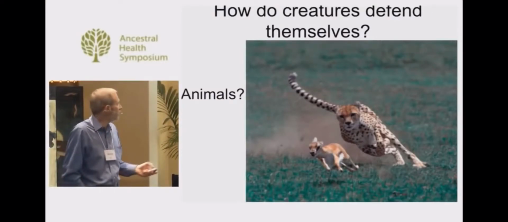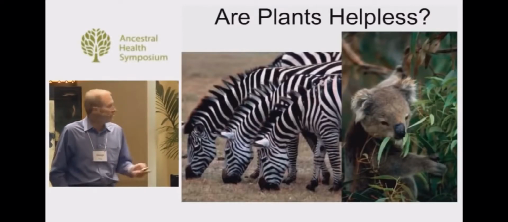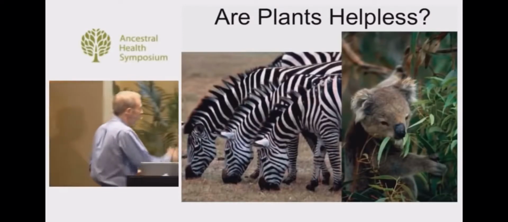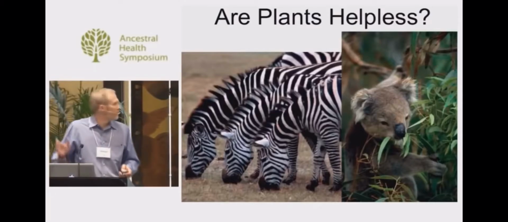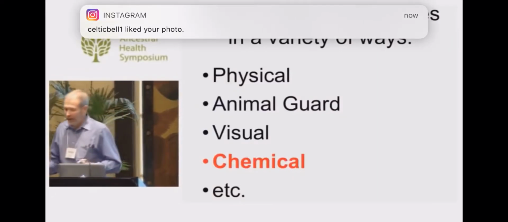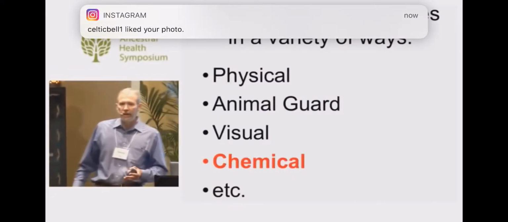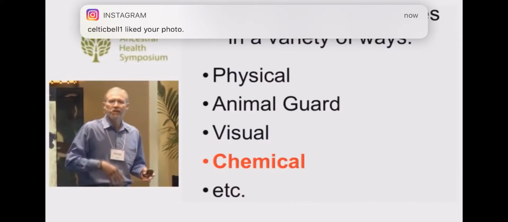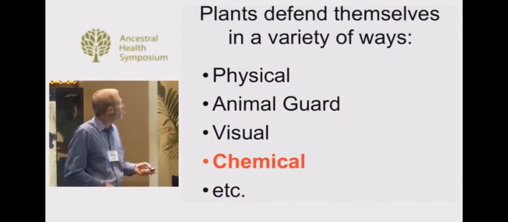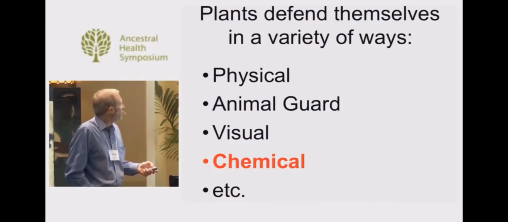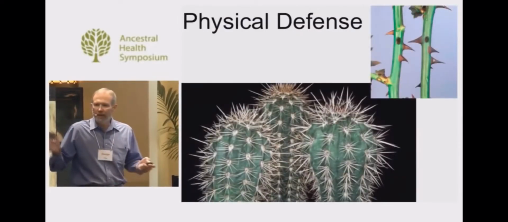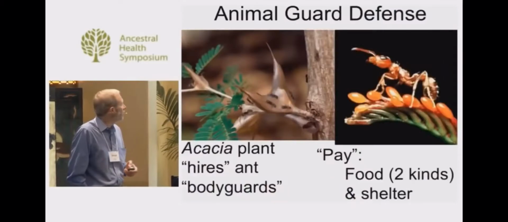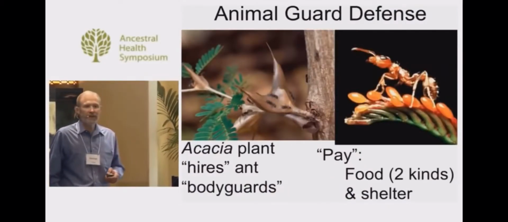Creatures defend themselves in very different ways. So animals obviously can flee, but plants are helpless. This is a very vicious predator here, eating these innocent plants. And plants, however, are not so innocent. They defend themselves in a variety of ways. I'll just mention two or three before I get to the chemical ones, very briefly. Physical defense we all know about. It's not very complex. Animal guard defense is quite interesting.